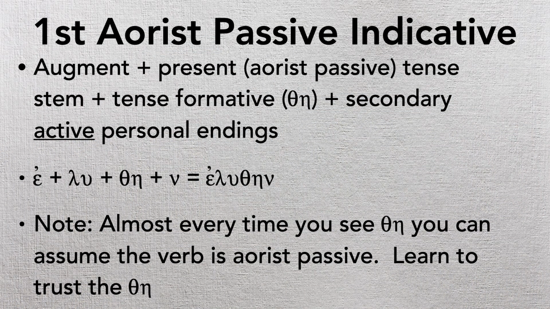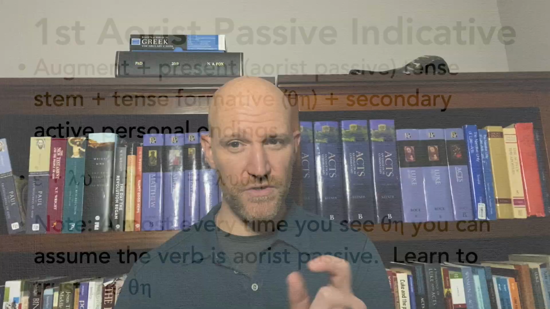Okay. Now notice, almost every time that you see the theta eta, you can assume the verb is aorist passive. Okay, there's like two tiny caveats to that we'll talk about here in just a minute, but learn to trust that theta eta, okay? I've heard it said before, you could think about it this way. Theta eta kind of looks like the English word "they." So you could think "they are passive." They are passive, okay? That's maybe a way to put a little mental hook in there to hang that on. But theta eta screams passive to you, okay?